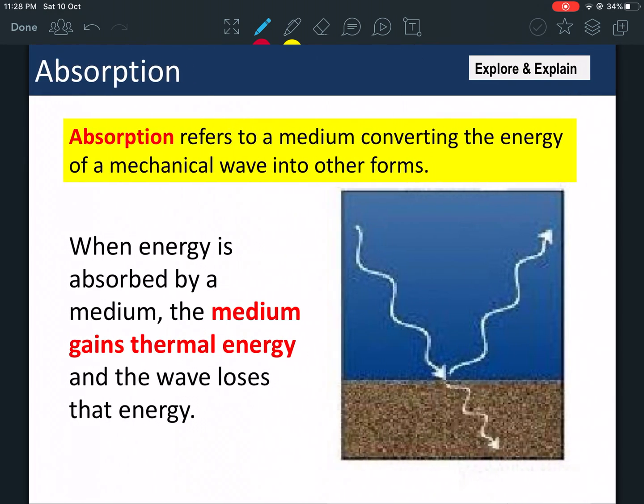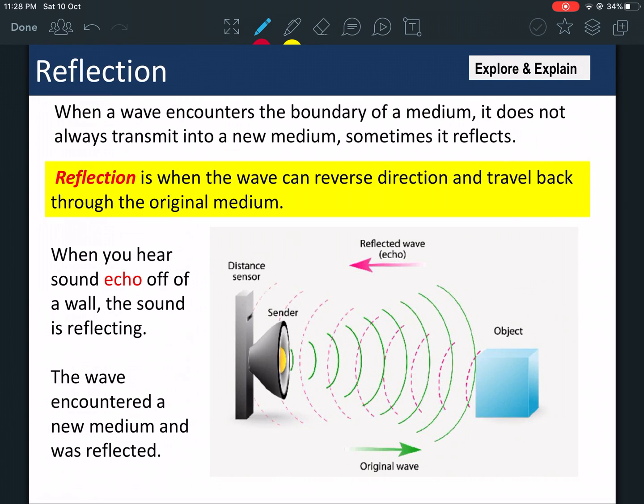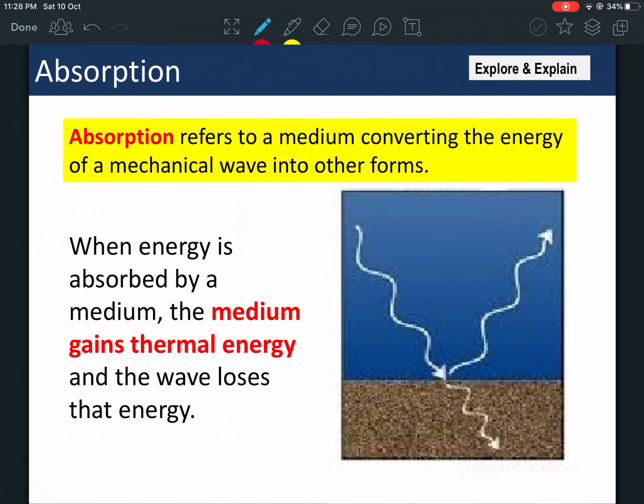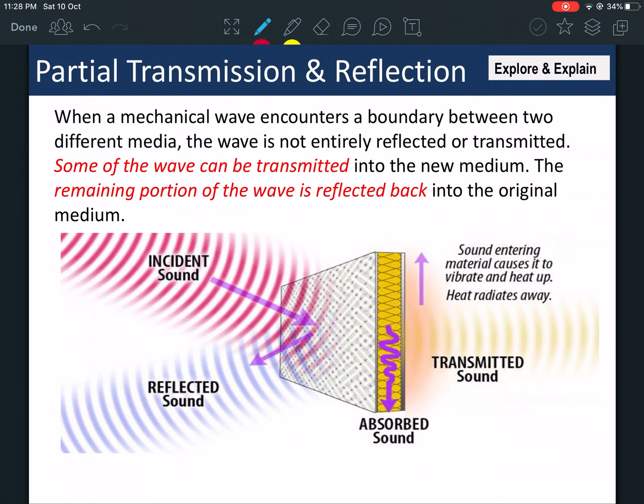Okay, now today we're going to talk about absorption, transmission, and reflection of waves. Absorption refers to a medium converting the energy of a mechanical wave into other forms. Forget about that. All you have to know is the whole thing in general. I'm going to take you here.